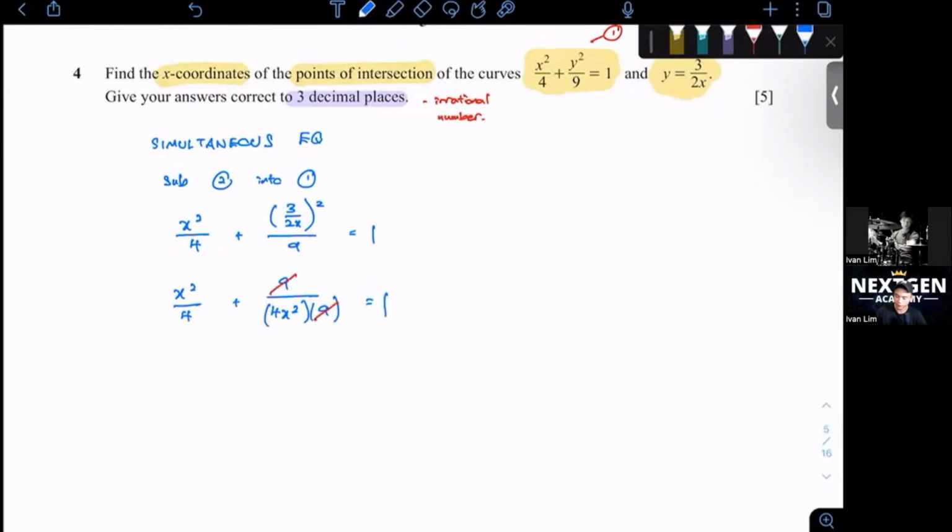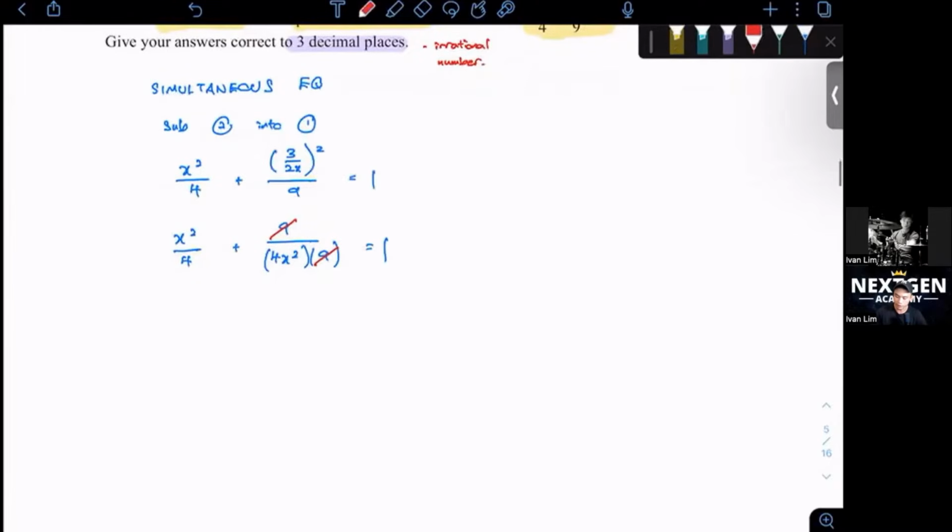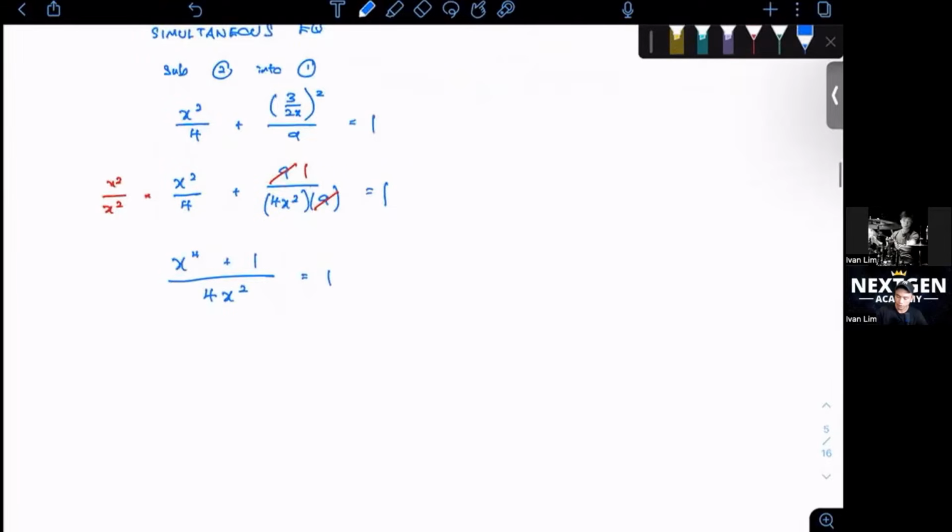9 and 9 will be simplified with each other. I want to make my denominator both 4x squared, so I multiply by x squared over x squared, which will give me x to the power of 4 plus 1, over 4x squared equals 1. Let's continue this. So x to the power of 4 plus 1, we cross multiply it, we will get 4x squared. So you all need to realize this better now. We move it all to one side, to the left-hand side. So x to the power of 4 minus 4x squared plus 1 equals 0.